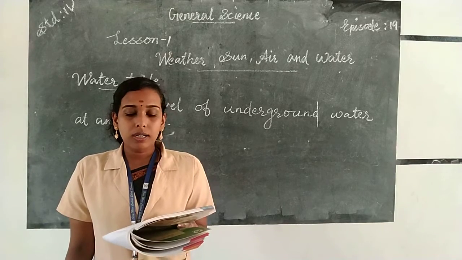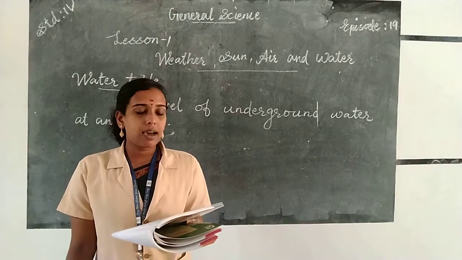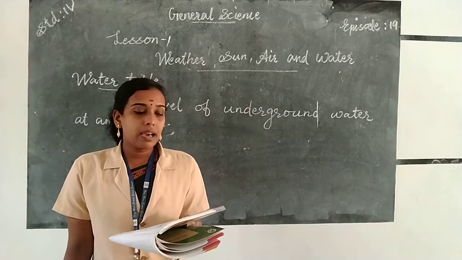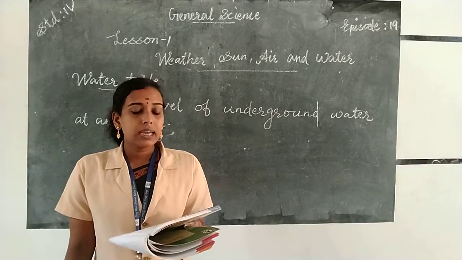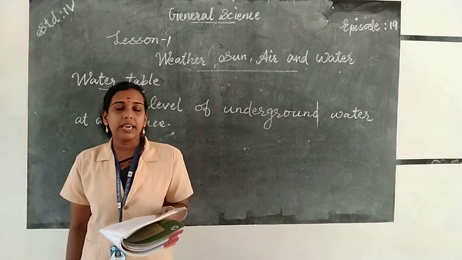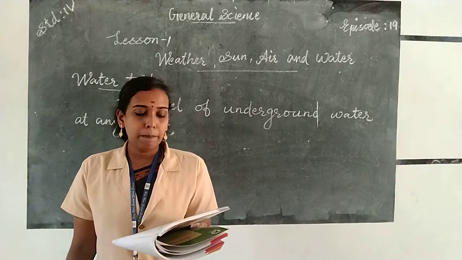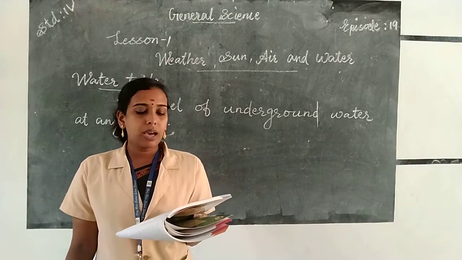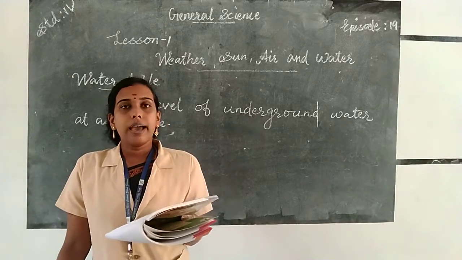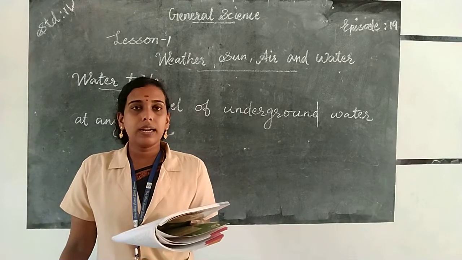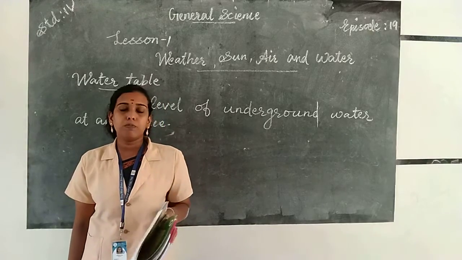A number of waterborne diseases like cholera, diarrhea, typhoid, tapeworm infection, and jaundice are caused due to consumption of impure water.